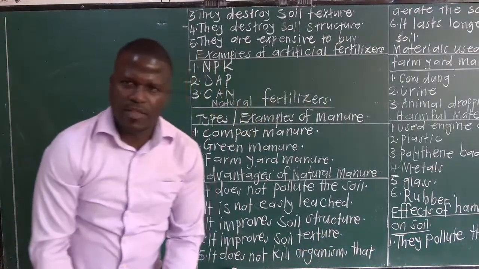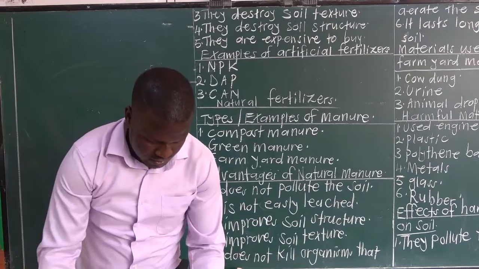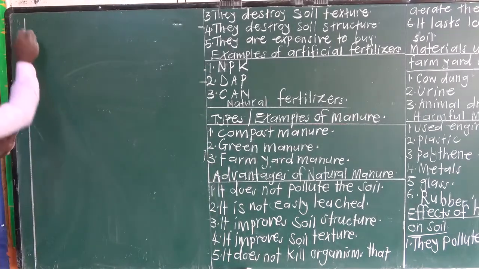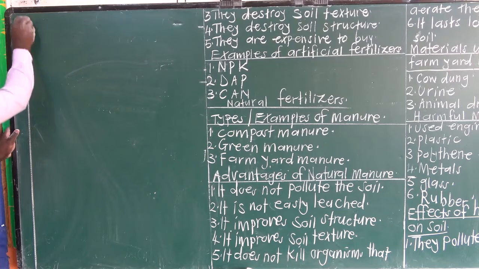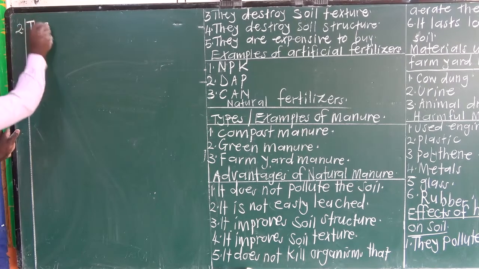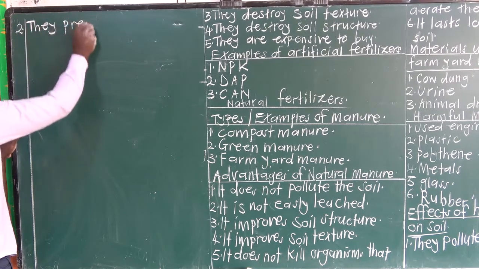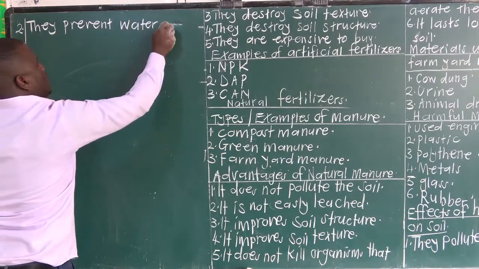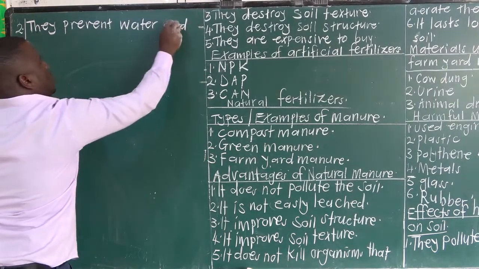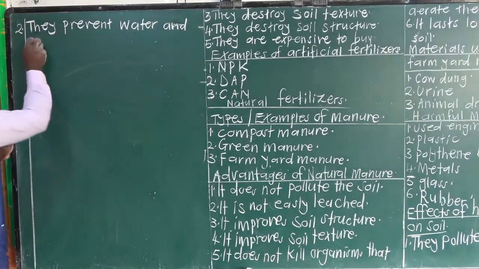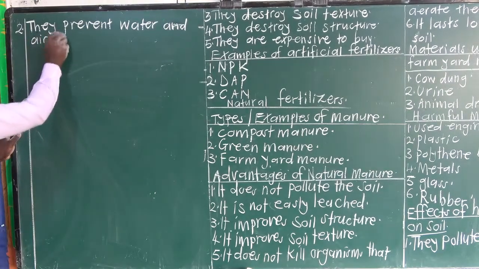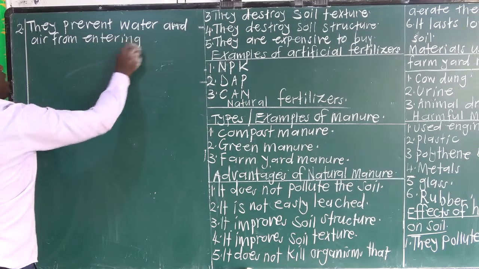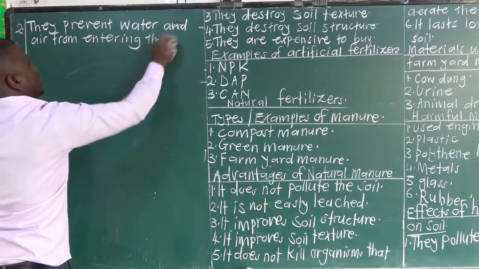Now we say the effects of harmful materials on soil. They pollute the soil. They prevent water and air from entering the soil.